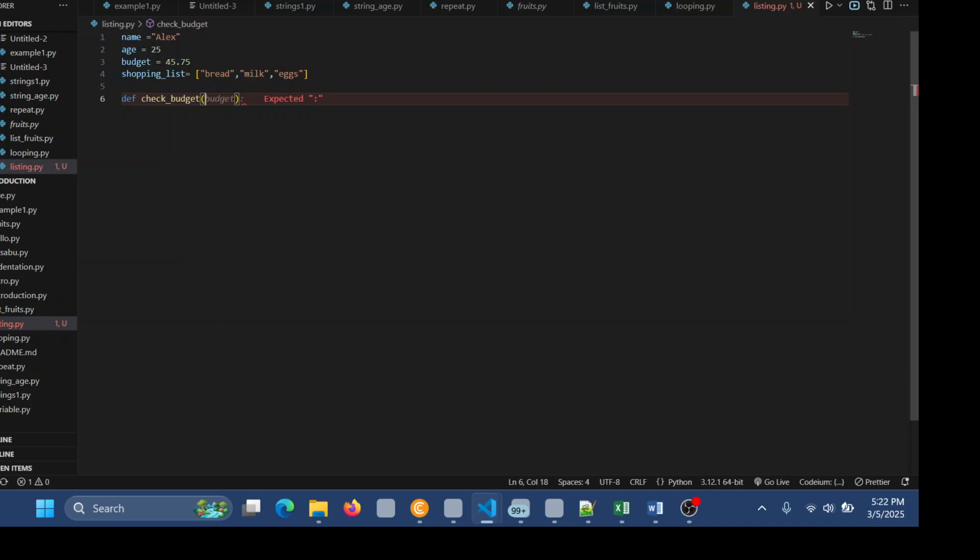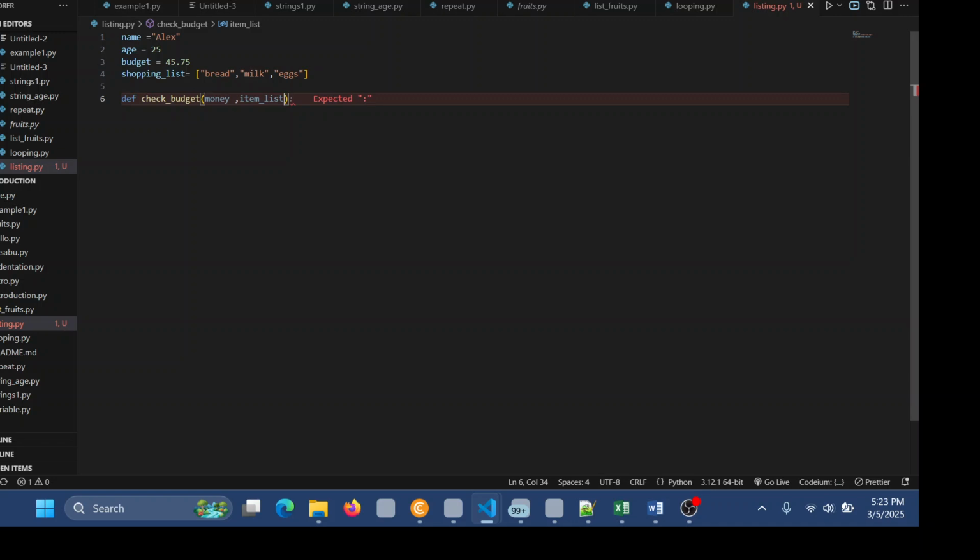I will pass some parameters there. The first parameter will be money, because that is what we are dealing with. Then the next one is a list of items. I'll call it item list.